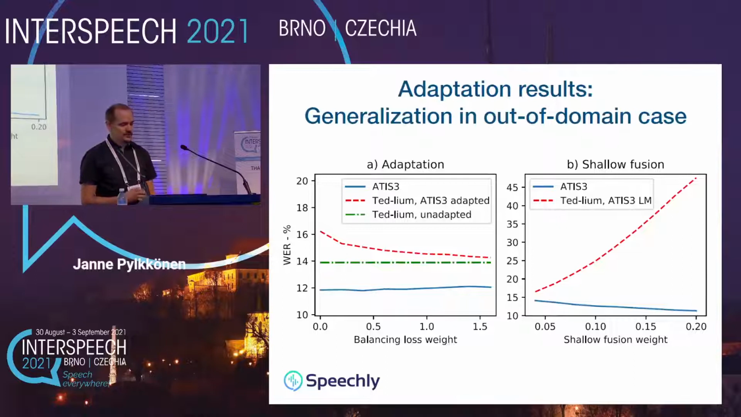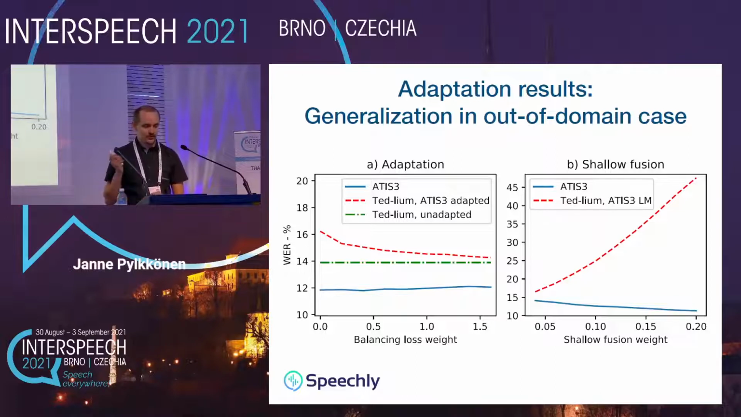Next, we wanted to test the generalization aspects of the proposed adaptation. To evaluate that, we used the RNNT adapted for the ATIS-3 dataset, but tested that with the Tedlium data evaluation utterances, which after the adaptation represent out-of-domain data. The panel on the left demonstrates that the degradation observed for the out-of-domain utterances is modest and can be made even smaller by increasing the balancing loss regularization weight.